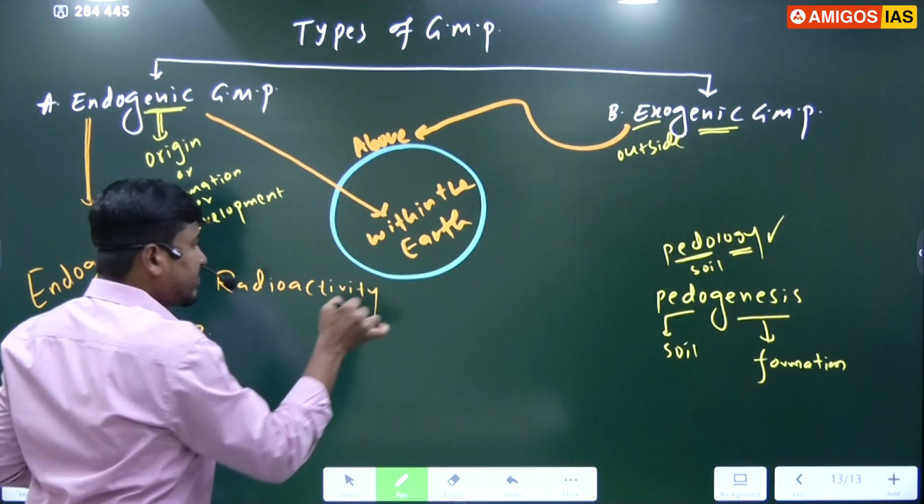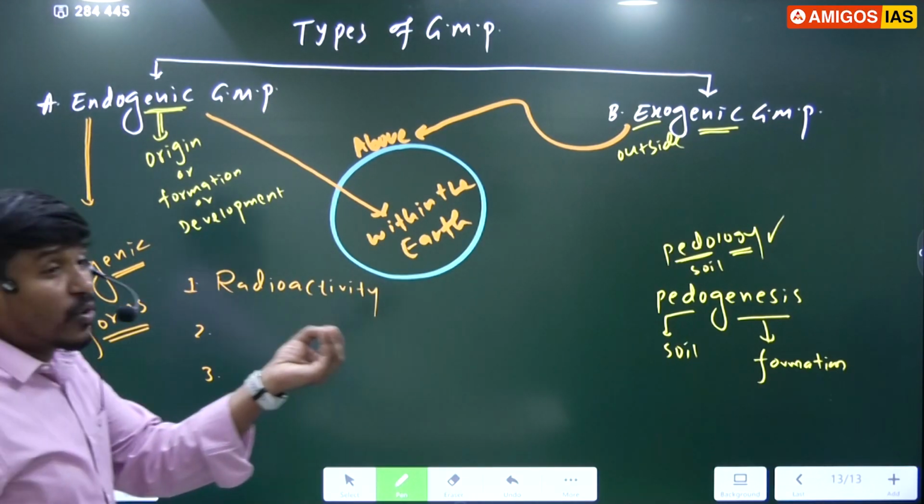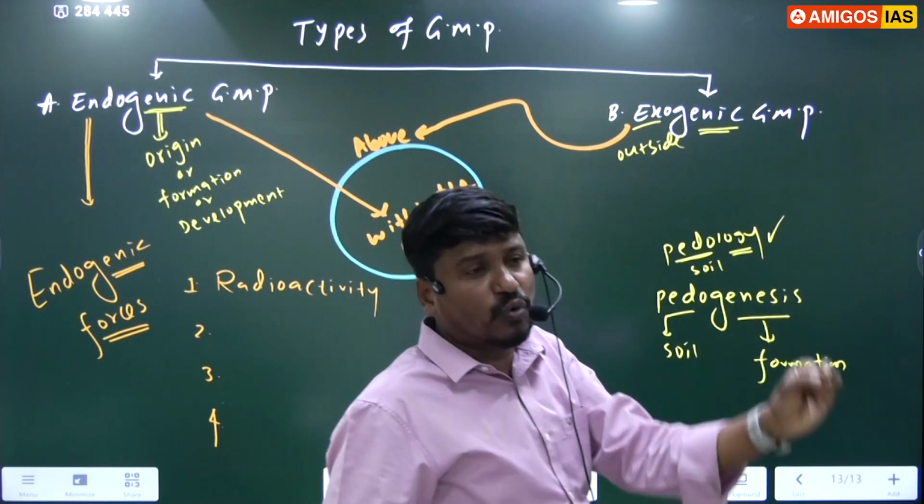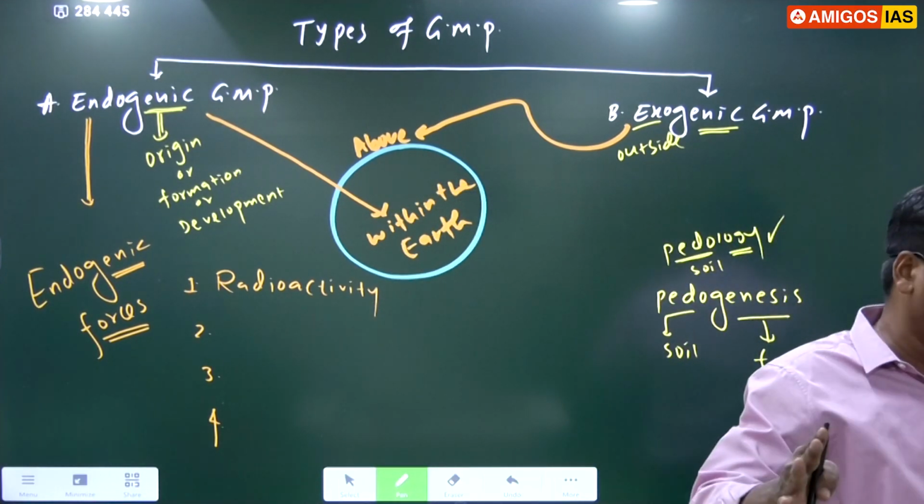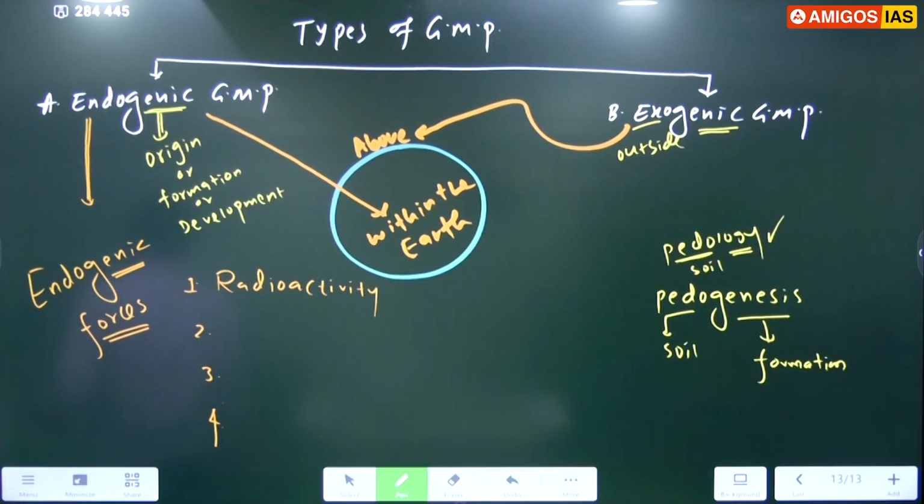What is the meaning of radioactivity? Have you heard about uranium, thorium materials? Uranium, thorium substances undergo decay. And when they undergo decay, they release a huge amount of energy that we call radioactivity. So radioactivity means radioactive elements like uranium and thorium undergo decay or decomposition, and during their decay, they release a huge amount of energy, and that energy is one of the sources for endogenic geomorphic processes. That is point number 1, radioactivity.